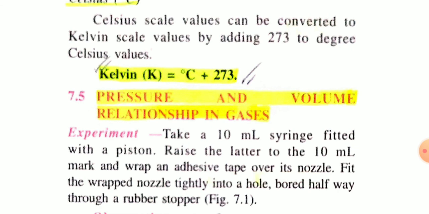So Kelvin scale temperature is equal to the temperature in Celsius scale plus 273. So values of temperature in Celsius scale can be converted into Kelvin scale values by adding 273 to degree Celsius values.